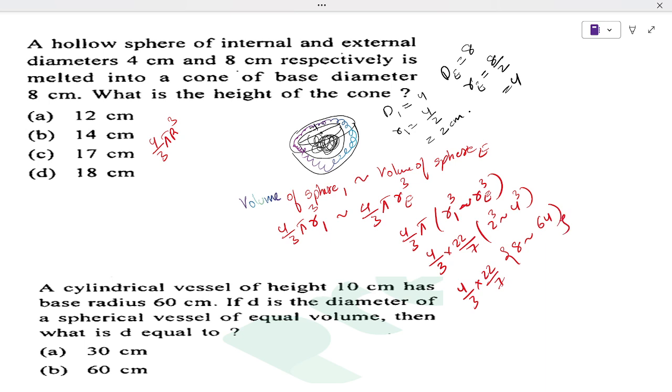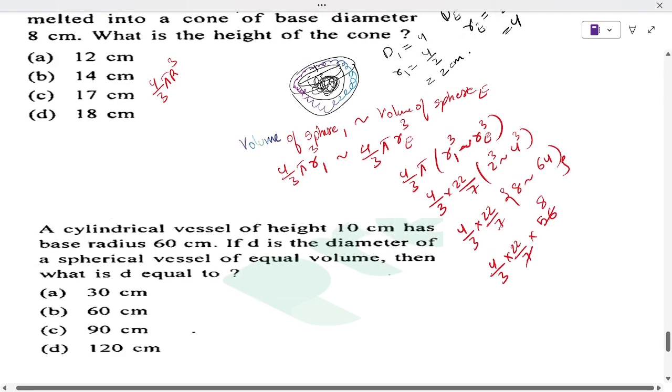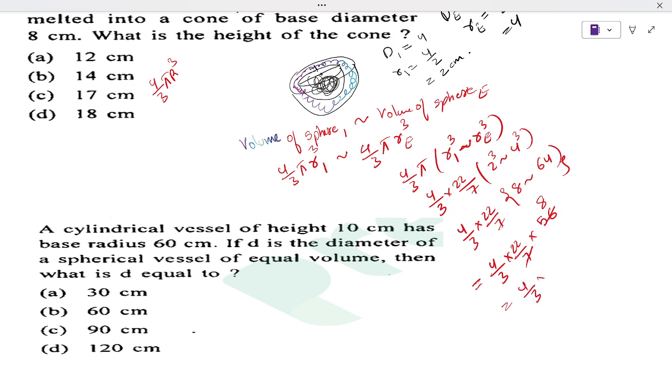Now this one will give us 4 pi by 3 into 22 by 7 into, this is nothing but 56 or not. Then 7 how many times? 7 8 times is 56 or no? 7 8 times is 56. So 7 8 times is 56, we cannot divide 1. So we just keep as it is. The volume is 4 pi by 3 into 22 into 8, let it go.